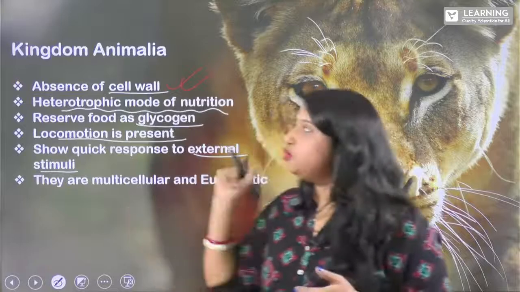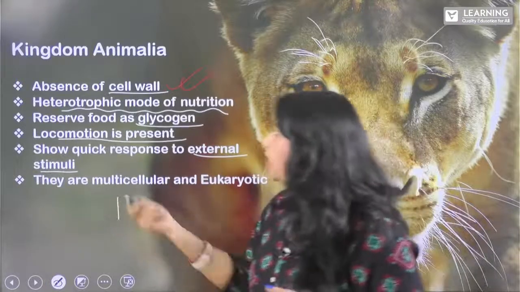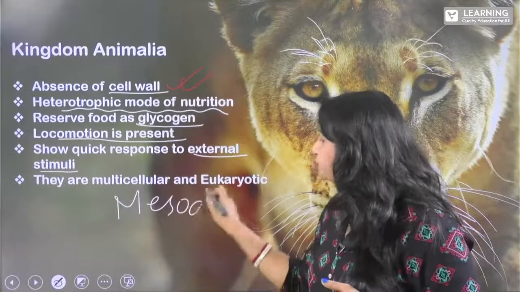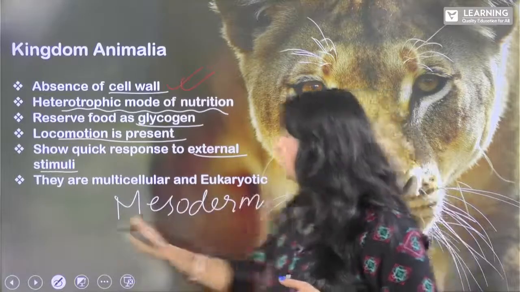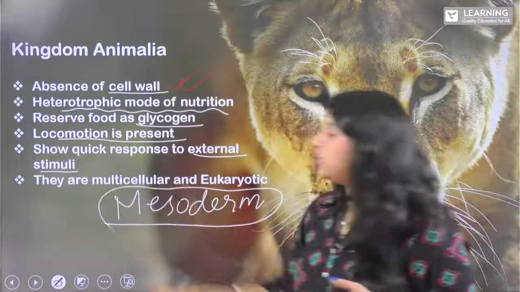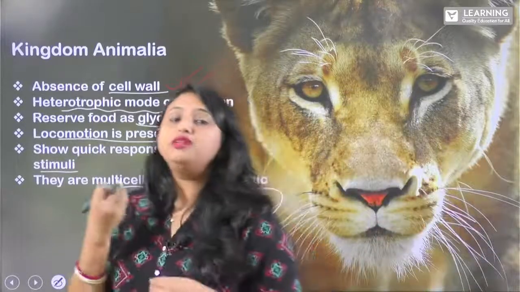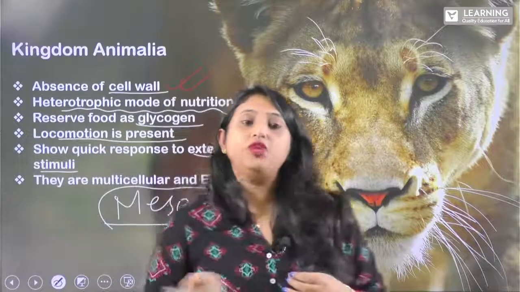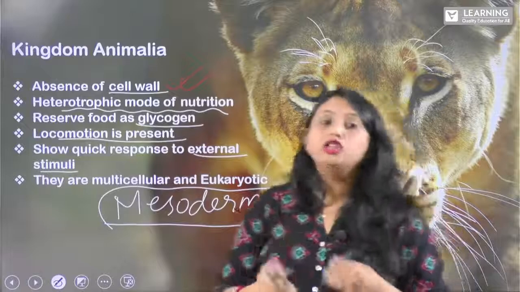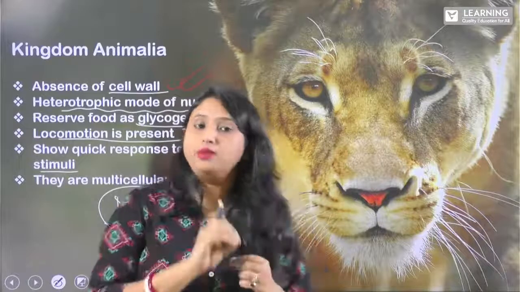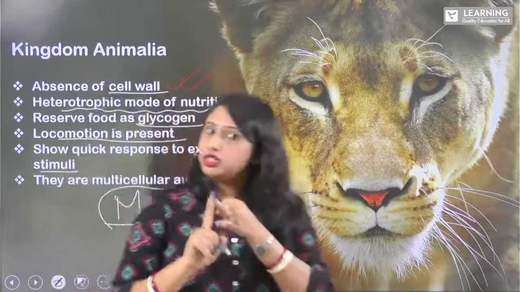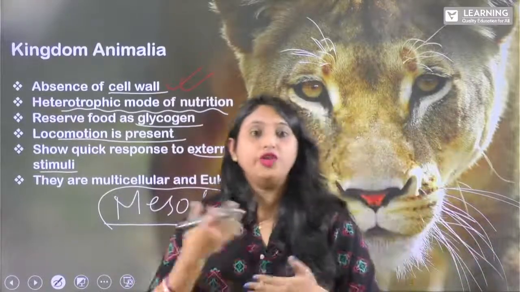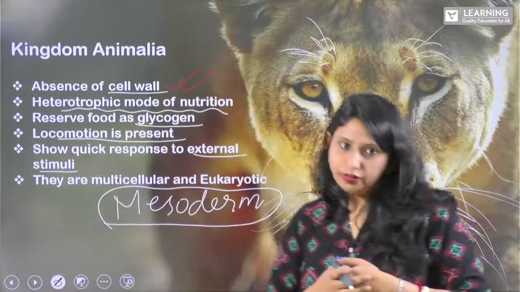Clear? And one most important thing is that animalia have mesoderm. Now, what is this mesoderm? Mesoderm is a germ cell layer which helps in the development of organs, right? So, all the animals have germ cell layers. These germ cell layers are of three types: ectoderm, mesoderm, and endoderm, right? So, all animals have mesoderm from where the organs develop.